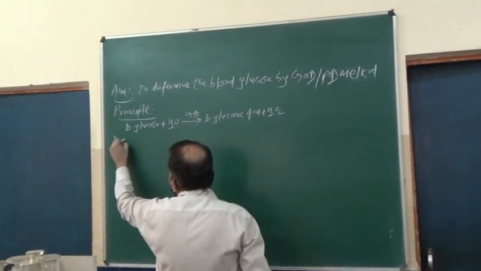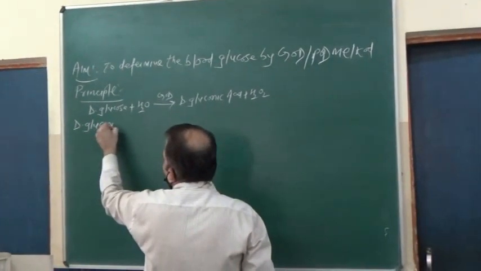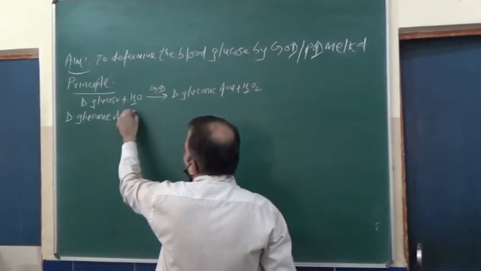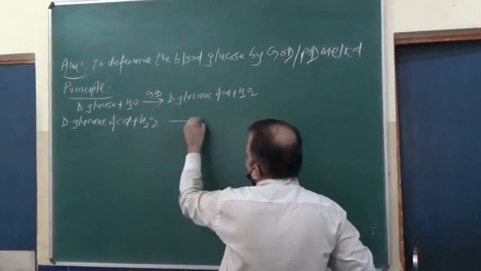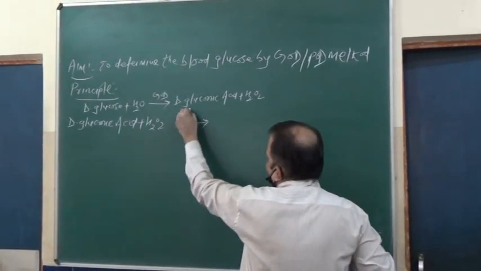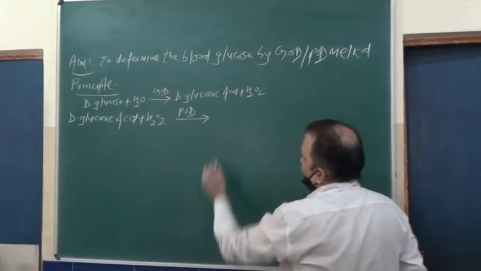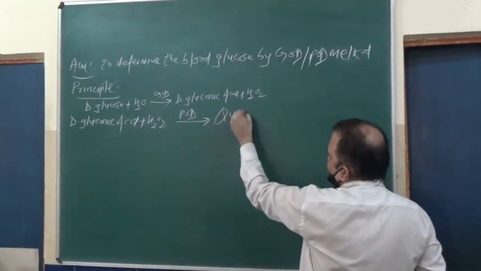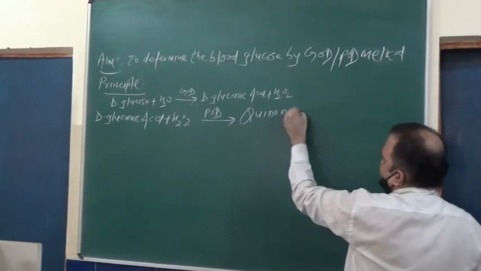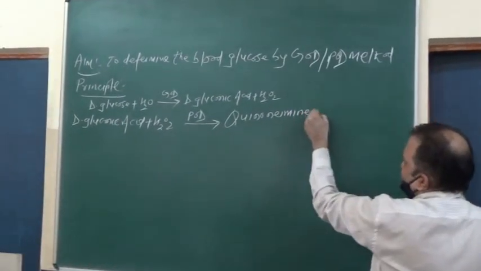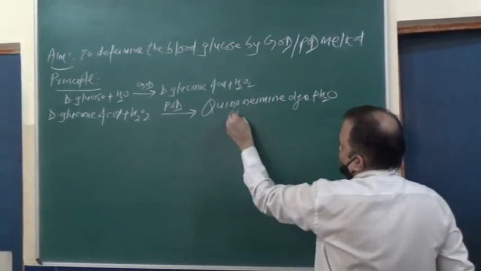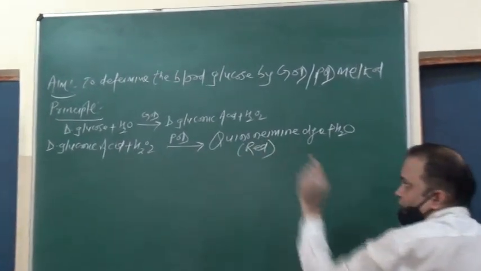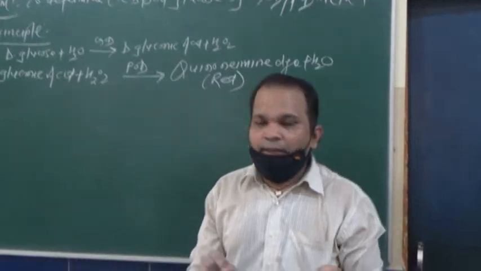The hydrogen peroxide is converted, in the presence of the enzyme POD, into a dye called quinonimine dye. So this is the dye and water molecules, and this is the red color. So this is the principle of the GOD-POD method.